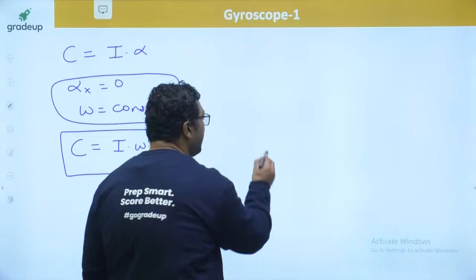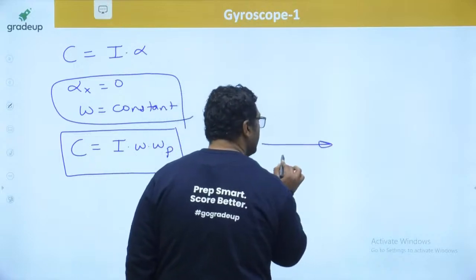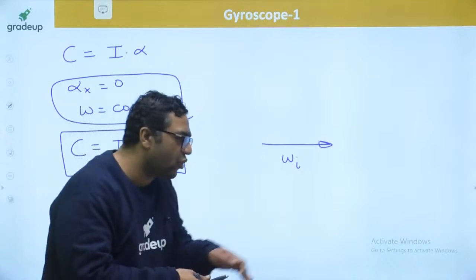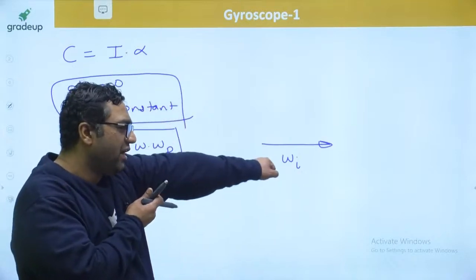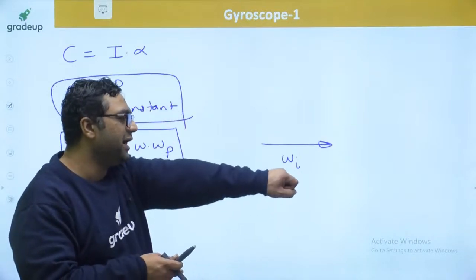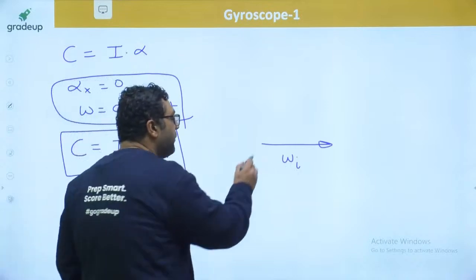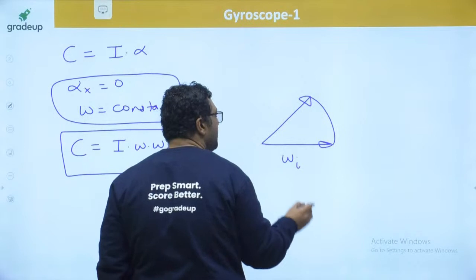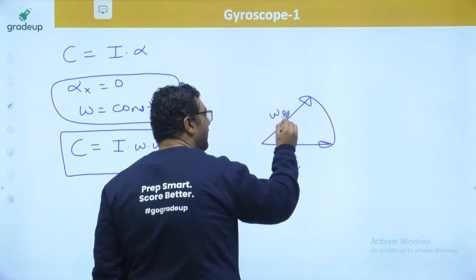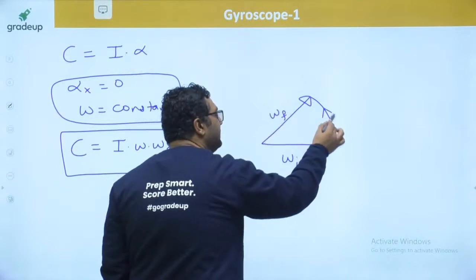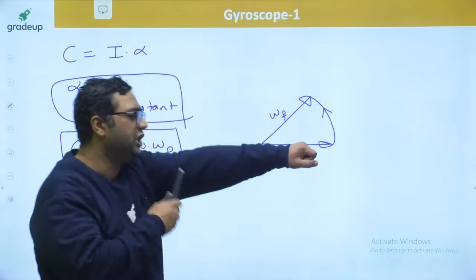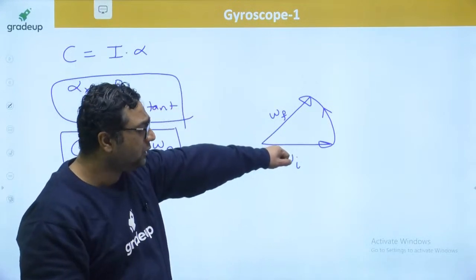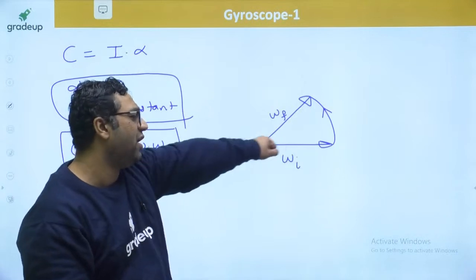We have seen that the direction of omega is like this. This was omega initial, this was omega final. If the magnitude is constant, only direction will be changing like this. So my dear, this is omega initial, this is omega final. And this is obviously the initial omega, this is final omega.